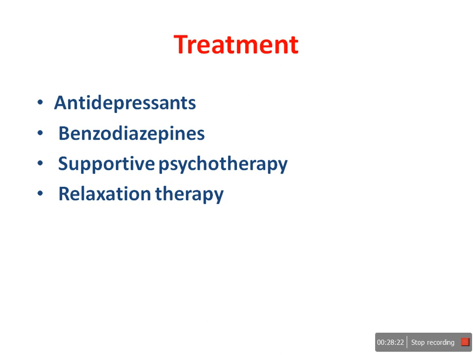Neurotic disorder has different types as per clinical findings. It includes phobia, generalized anxiety, somatoform disorder, dissociative disorder, etc. Actually, the treatment of almost all these disorders is the same: antidepressants, benzodiazepines, plenty of psychotherapy, and relaxation therapy. Regarding the therapies, we will discuss later.